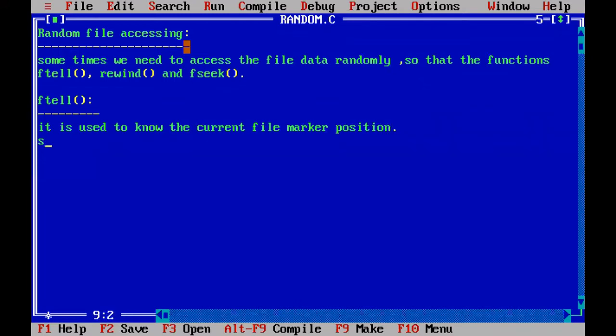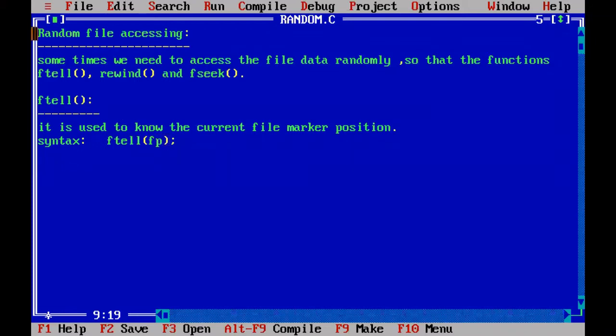Syntax is: we have to write ftell, and it takes the file pointer of the file in which you want to know the file marker position. So in this file fp, where is the file marker position?